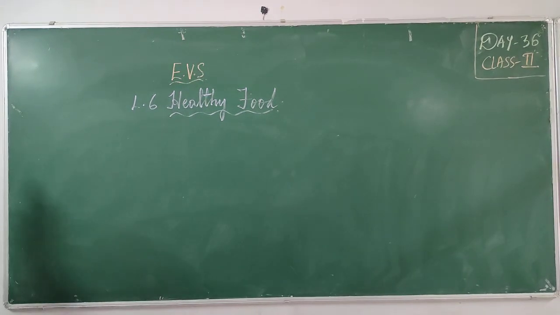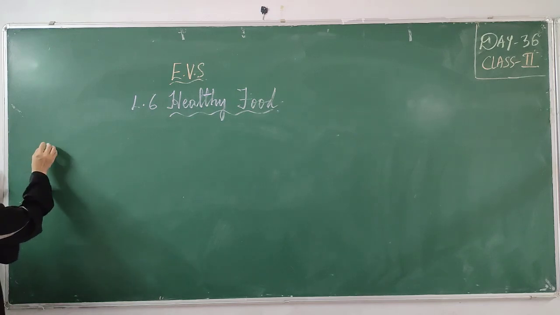Today our video class is on EVS lesson 6, healthy food. Now I'll give you some examples of food items. Suppose, think what all the things you ate yesterday.